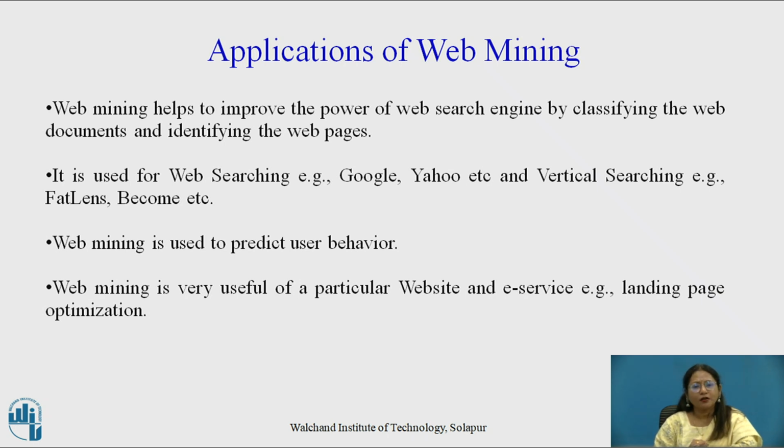Now, what are the applications of web mining? Web mining helps to improve the power of web search engines by classifying the web documents and identifying the web pages. It is used for web searching, for example, Google, Yahoo, etc., and vertical searching, that is FastLens, etc. Web mining is used to predict user behavior. Web mining is very useful for a particular website and e-services, for example, landing page optimization.